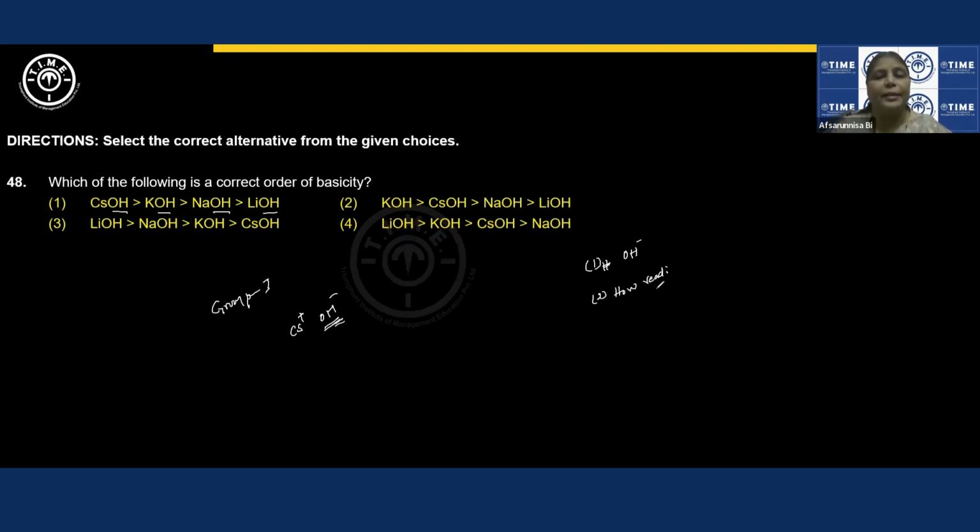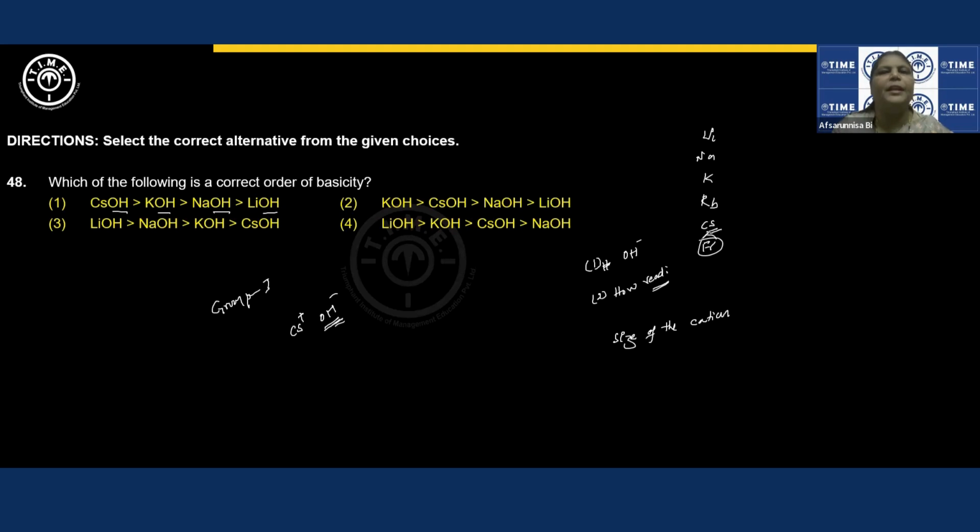I need to take into consideration how readily they can give these OH minus ions. To answer this question, we need to look into the size of the cation. Larger the size of the cation, the more readily it can give away OH minus ions in its aqueous solution. In the periodic table, you can see lithium, sodium, potassium, rubidium, and cesium. Francium is a radioactive element, so we are not taking it into consideration. So here cesium is of the largest size.